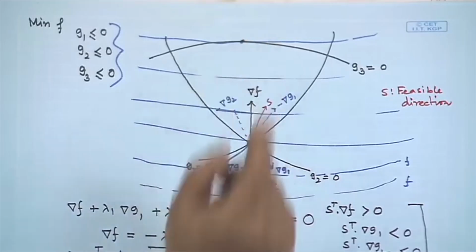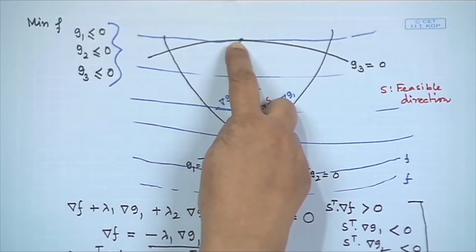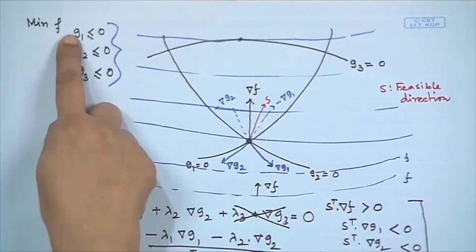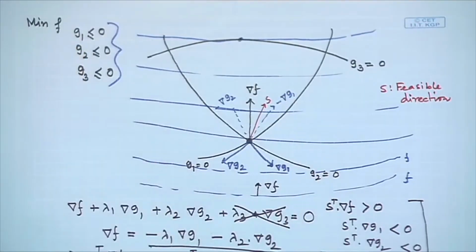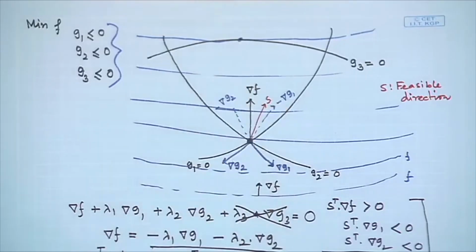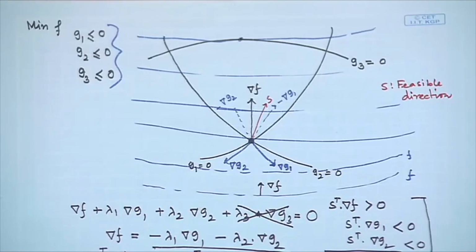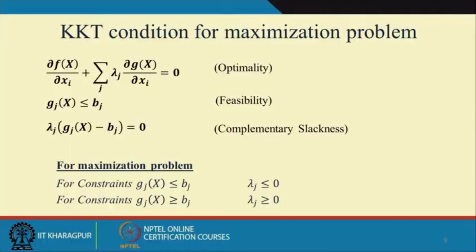That is why try to prove that for the maximization problem, when we consider the set of constraints as G1 less than or equal to 0, G2 less than or equal to 0, etc., the KKT multipliers must be non-positive. Similarly, for the constraints of the type Gj greater than or equal to Bj, the KKT multipliers must be non-negative.